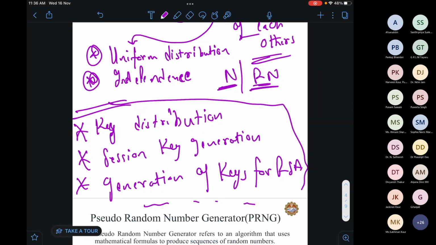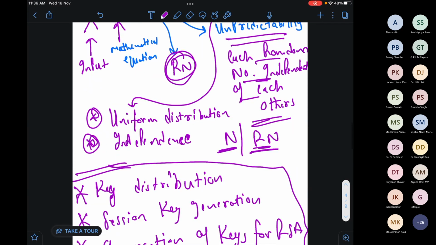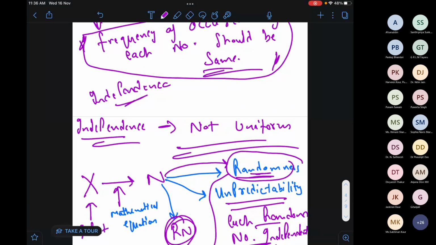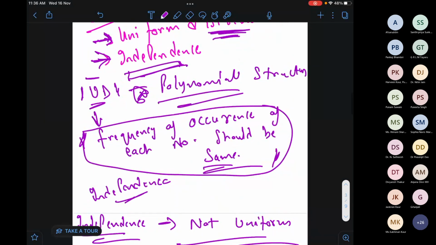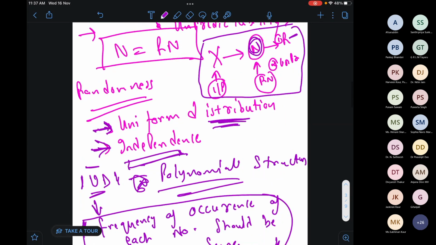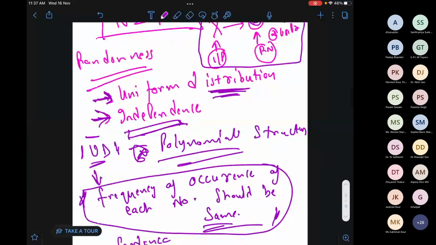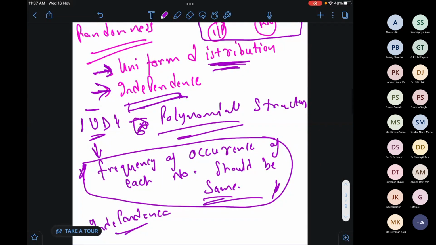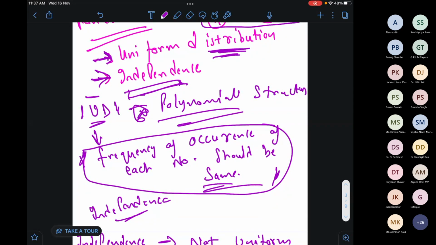This is just the basics of the topic we will cover now. We will cover two algorithms. Any doubt in this? Am I able to clear what random numbers are? Hello, am I audible? Yes, sir, audible.